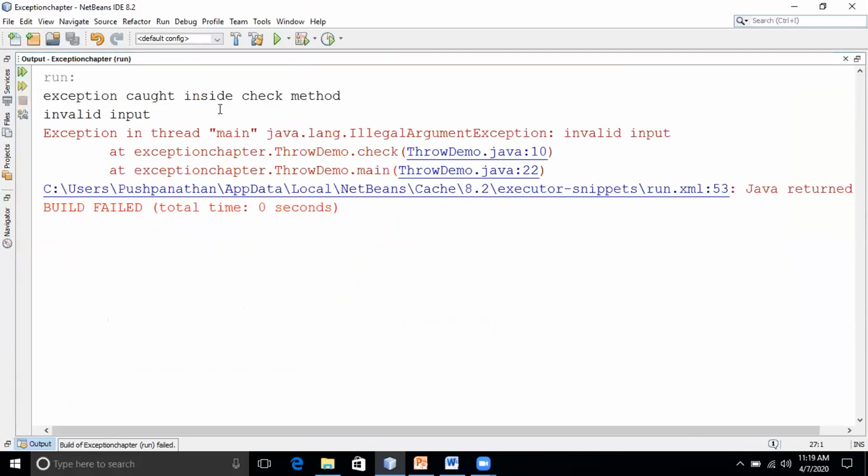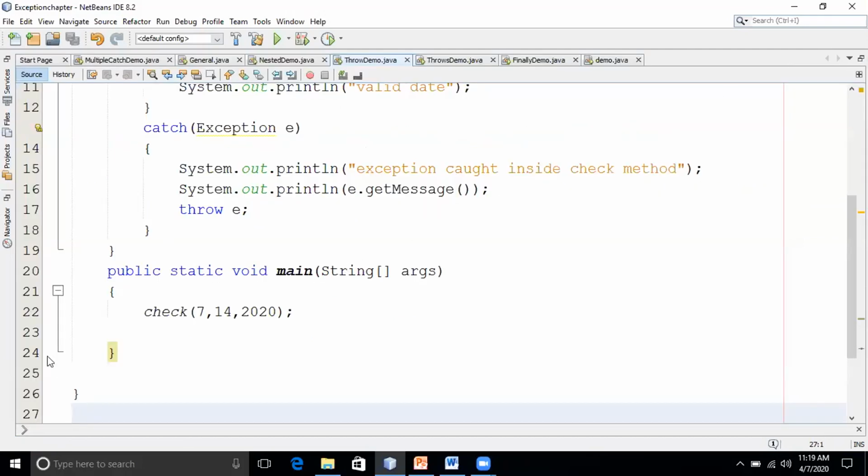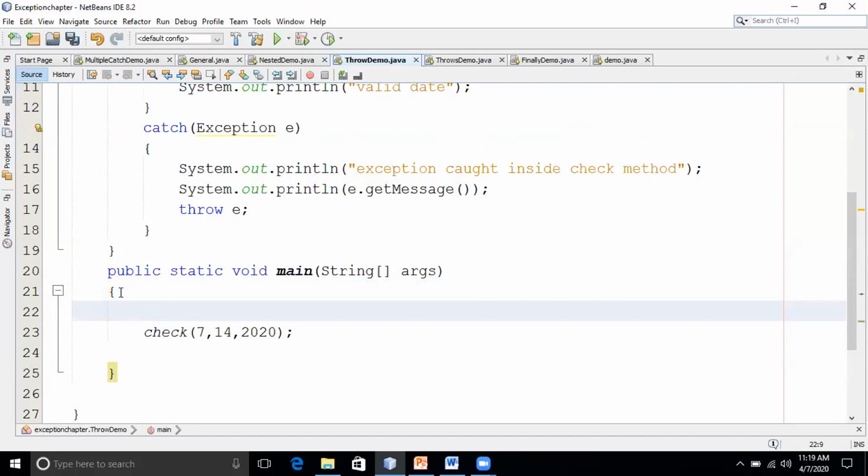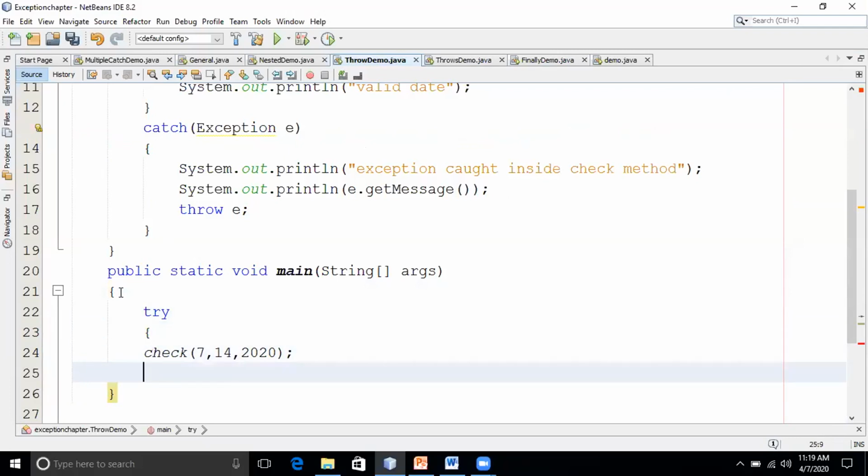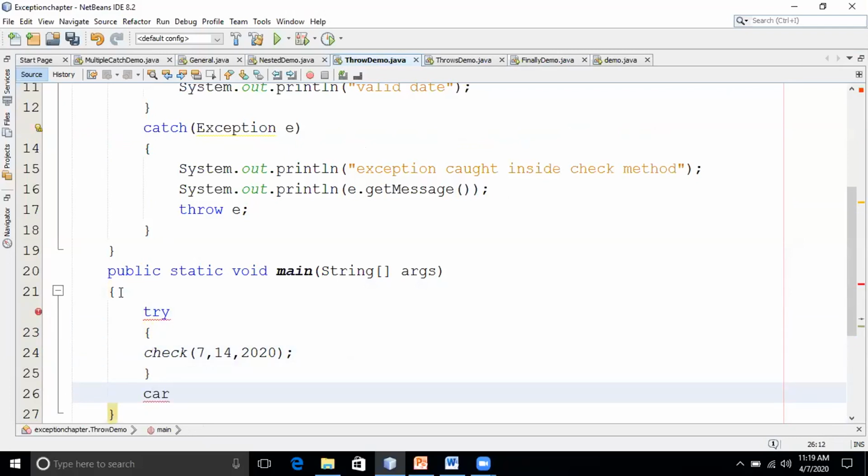So it is exception caught inside the check block. Invalid input. Yeah, it is caught in the method. Again, I'm throwing it. Now the caller did not handle it. Can you see this? The main method did not handle this. So for this, what should you write? Should I write once again the try and catch block? Yes. So I'll write catch.